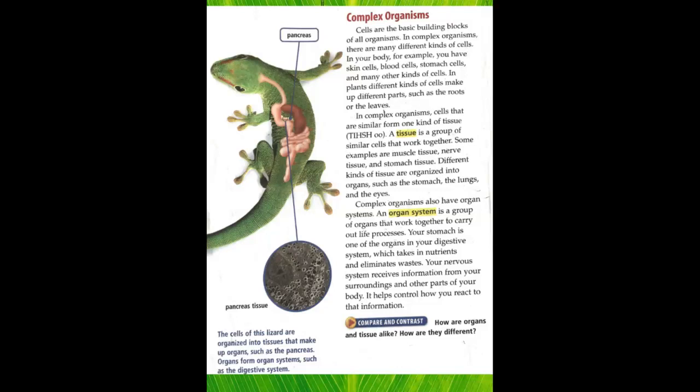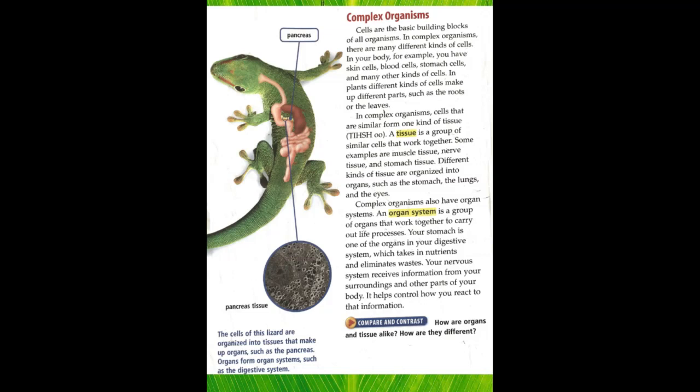Hi, boys and girls. Just as a review from yesterday, we were looking at simple celled organisms, and we were saying that some of the simple celled organisms could be single celled or many celled organisms. Some of our single celled examples were bacteria and algae, and our many celled were jellies. So they were creating their own food, and then today we're going to be looking at our other classification of organisms, which is complex organisms.